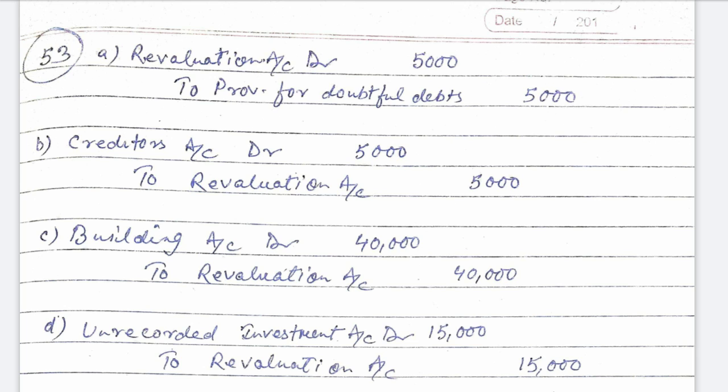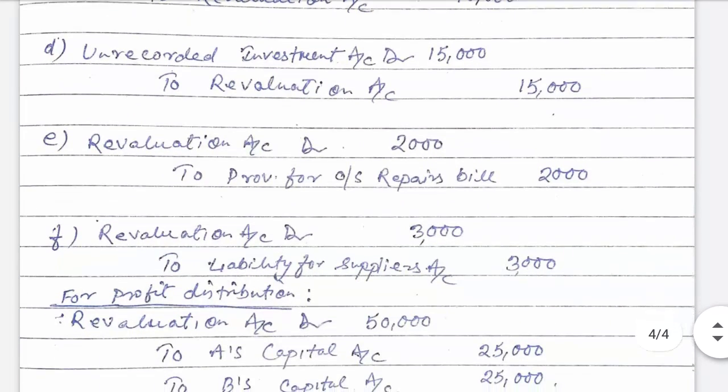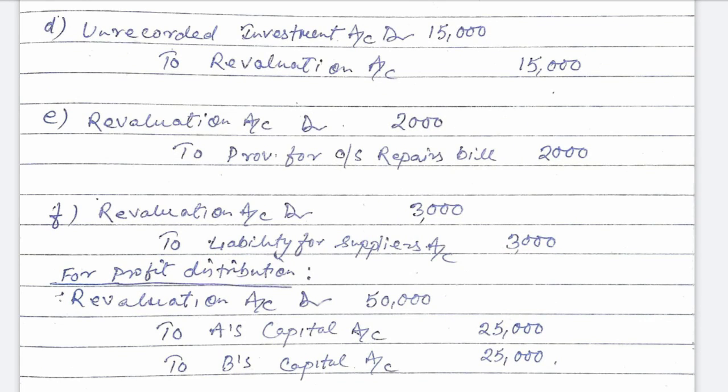C: building was appreciated by 20%. Book value of building is 2 lakh. 20% of 2 lakh is 40,000. Building is appreciated, that means an increase in value of asset. It should be profit. So in case of profit, building account is debited 40,000 and revaluation account is credited 40,000. Then there is unrecorded investment. An unrecorded asset is again a profit for the business. So unrecorded investment account is debited 15,000 to revaluation account rupees 15,000.